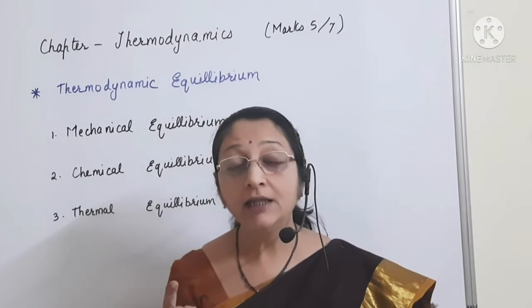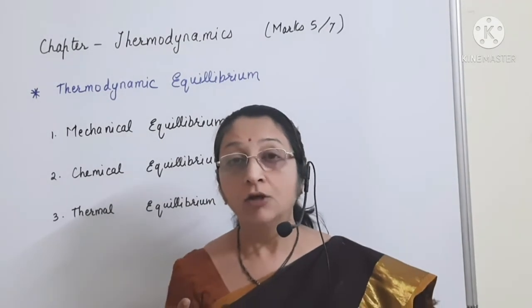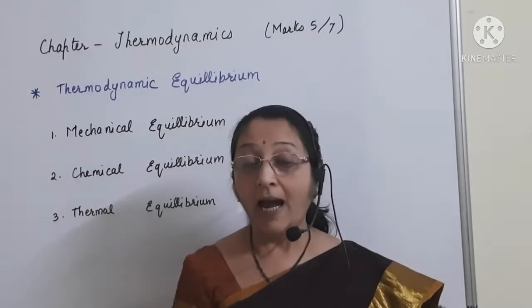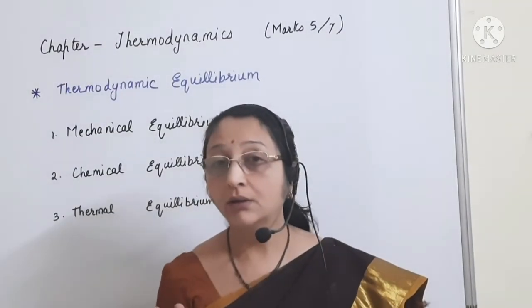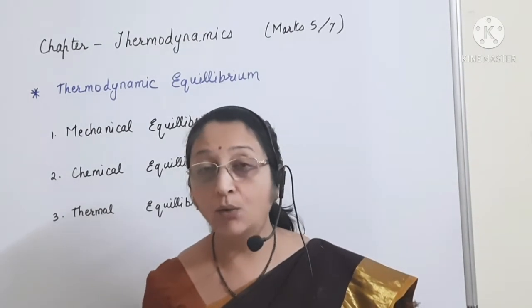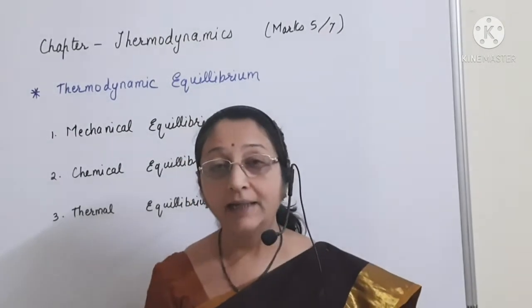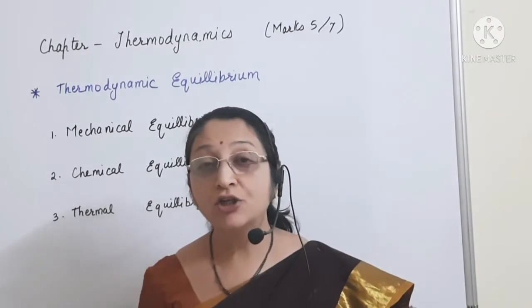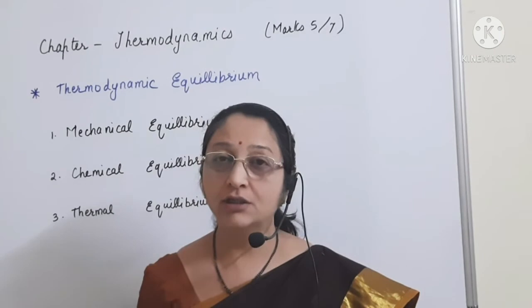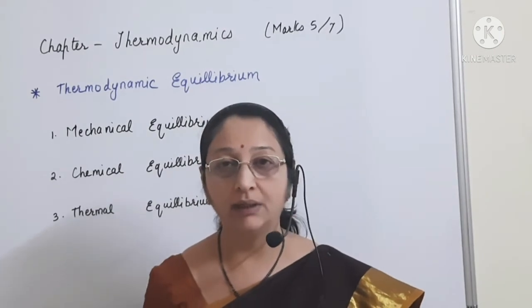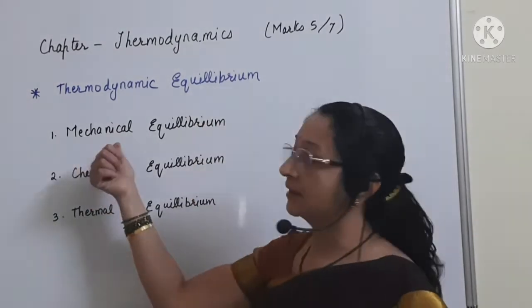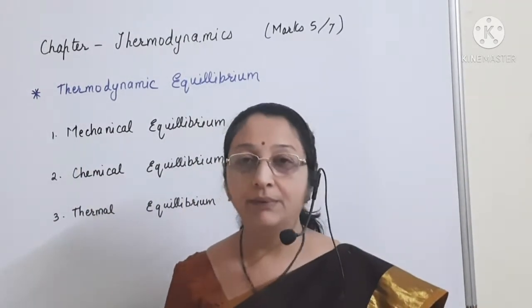First is when there are no unbalanced forces within the system and between the system and the surroundings, and the pressure throughout and between the system and the surrounding is the same, and the pressure does not change with time. So these are all the conditions for mechanical equilibrium. If the system satisfies these conditions, then the system is in mechanical equilibrium.